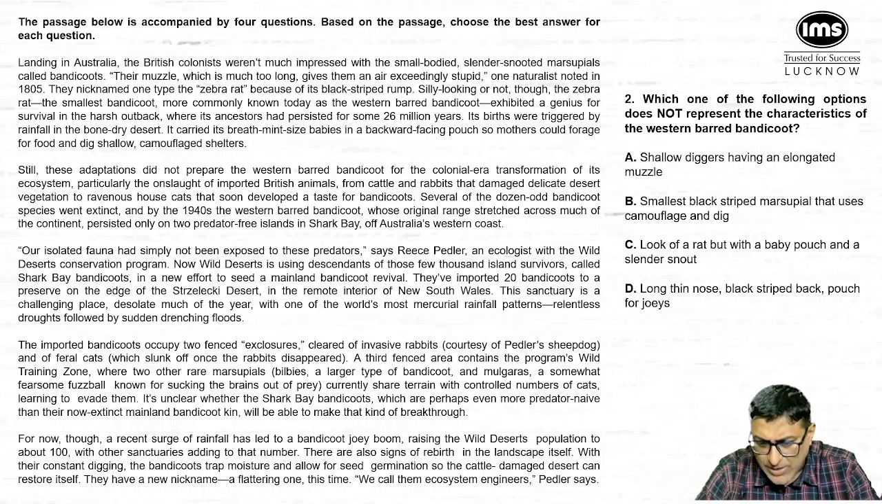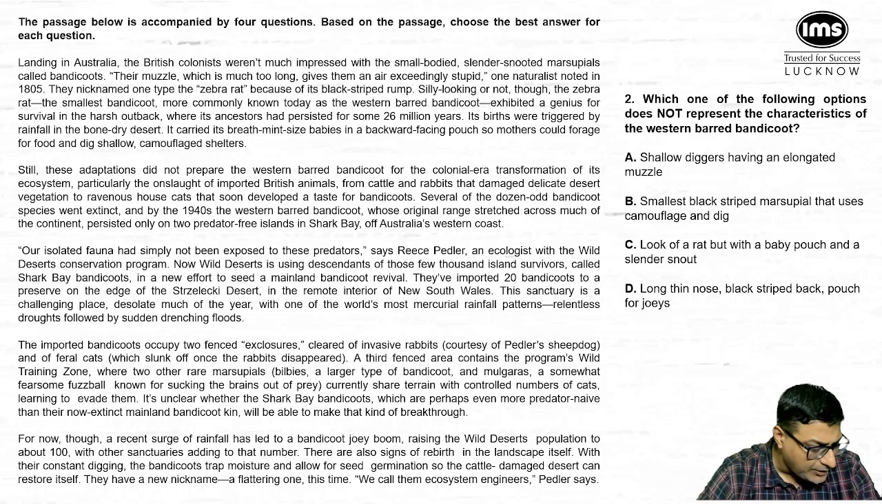Number D says long thin nose, black striped back, pouch for joeys. The pouch for joeys once again, come to the penultimate line of the first paragraph, the second last line of the first paragraph, जहाँ पे बोल रहा है it carried its breath min-sized babies in backward facing pouch. ये pouch for joeys वाला part आ गया. Black striped back, we have got in the third line of this particular first paragraph, black striped rump. Rump stands for back. So ये वाला option number D आ गया.